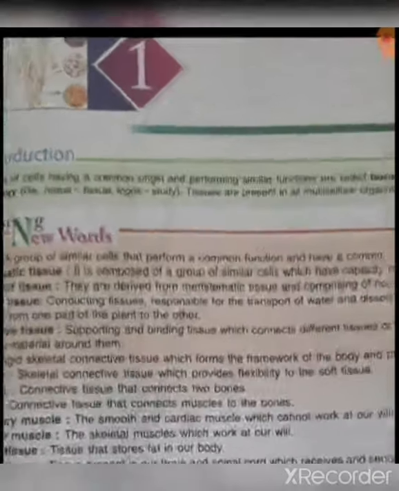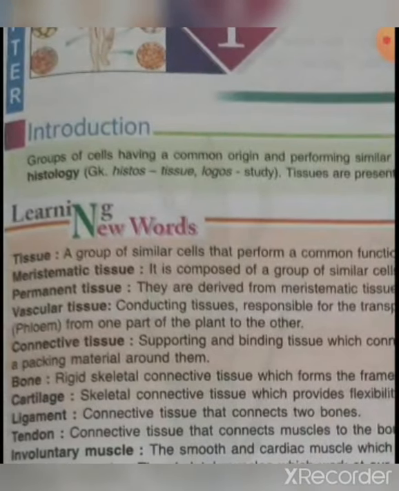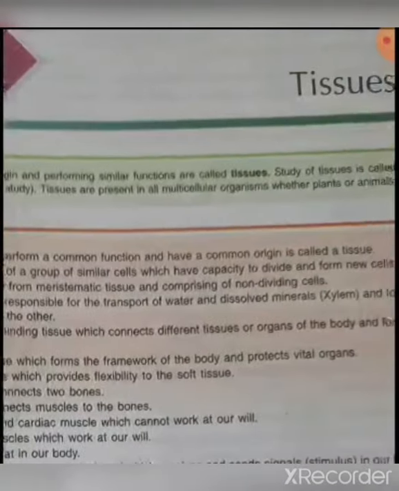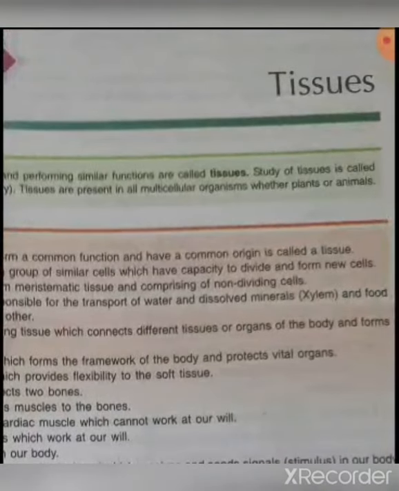Okay. Second one is meristematic tissue. Meristematic tissue is the plant tissue that is composed of similar cells which have capacity to divide. Okay. This is the main character of the meristematic tissue, that they can divide and form new cells.